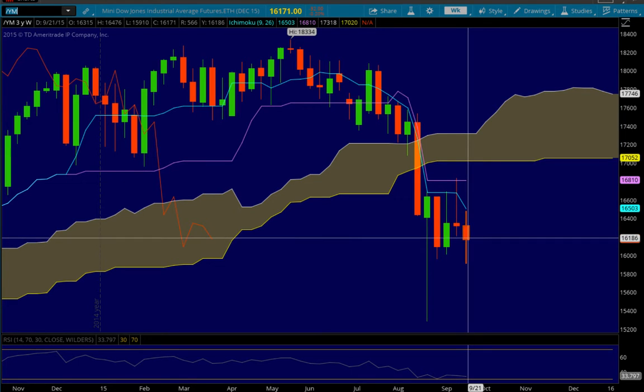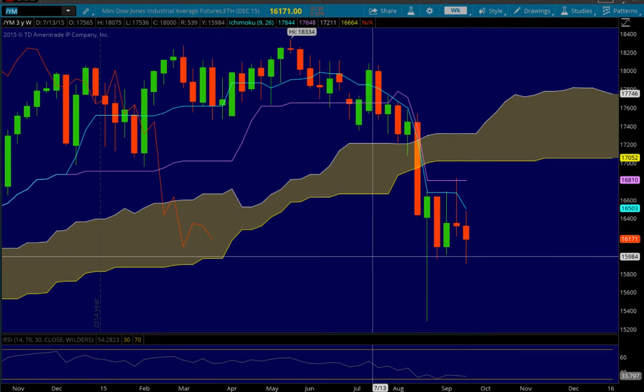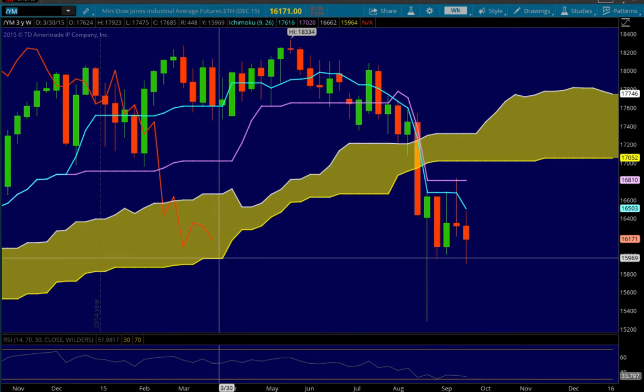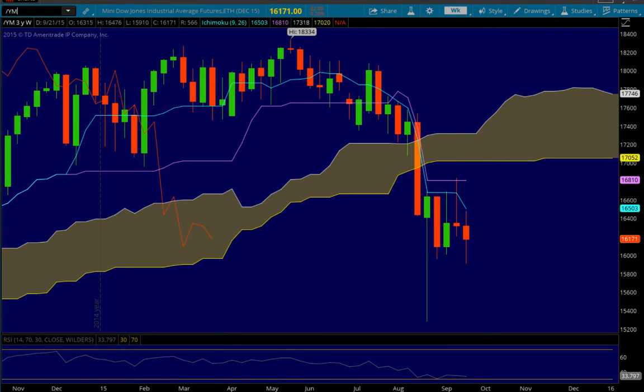So if we do trade lower, I bet we can expect a test of this area, the 16,085 area, and then the Chikou, this red line over here representing price action time shifted 26 periods into the past, 26 weeks in this case, could test the bottom of the cloud here. So we'll see if that happens, but overall the Dow is bearish in Ichimoku terms.